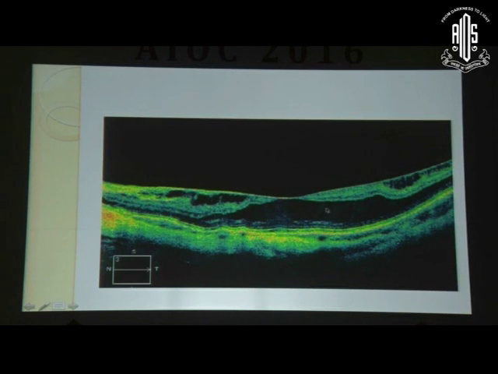You can very well see here, this is an OCT picture of a patient where if you do an ILM peel, this whole cavity may get exposed, and it's not difficult to understand why there are concerns about ILM peel in a patient with myopic foveal schisis like this.